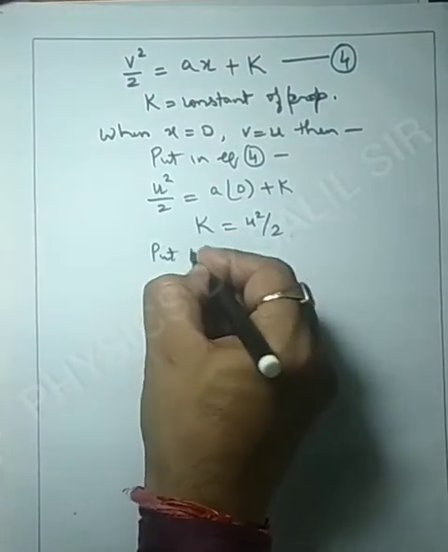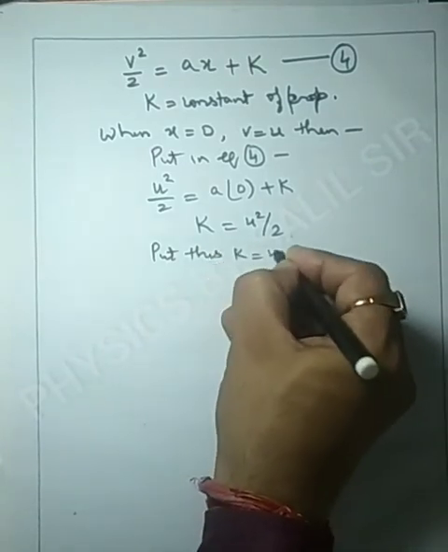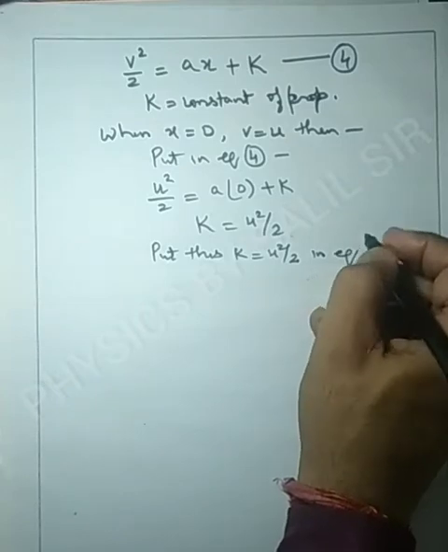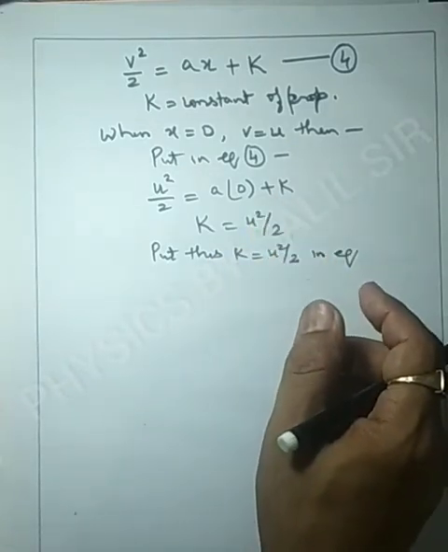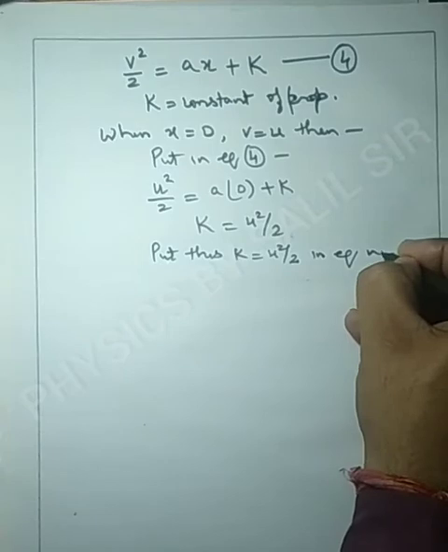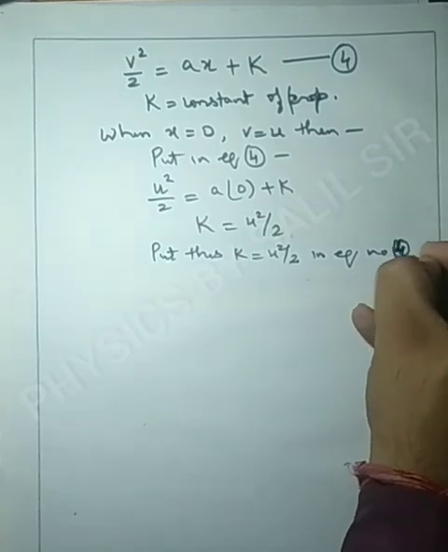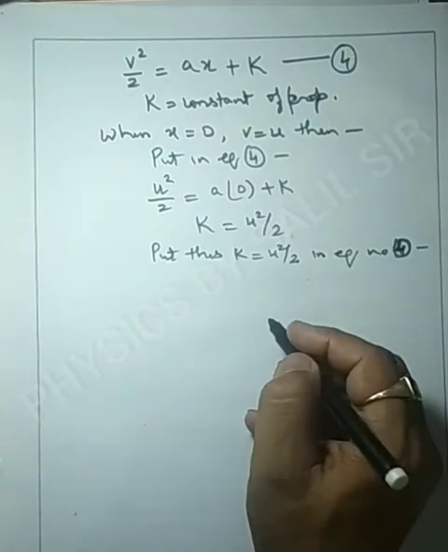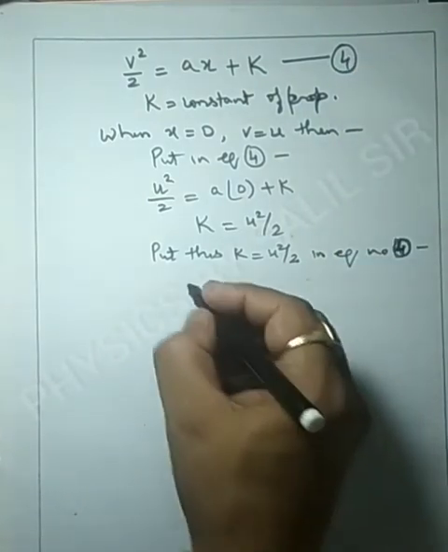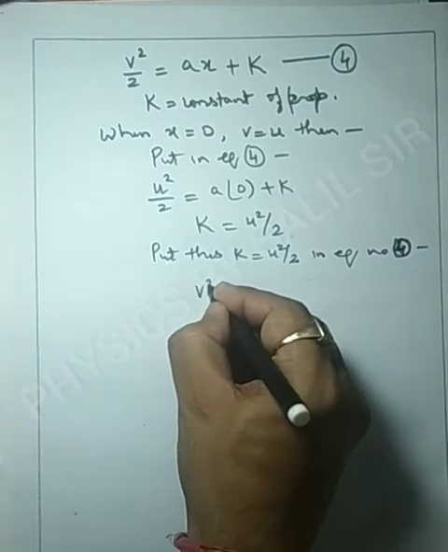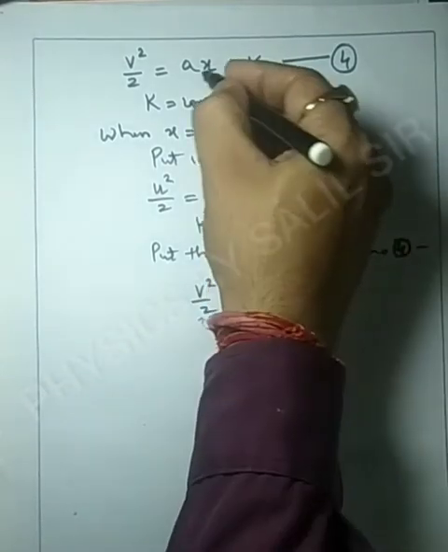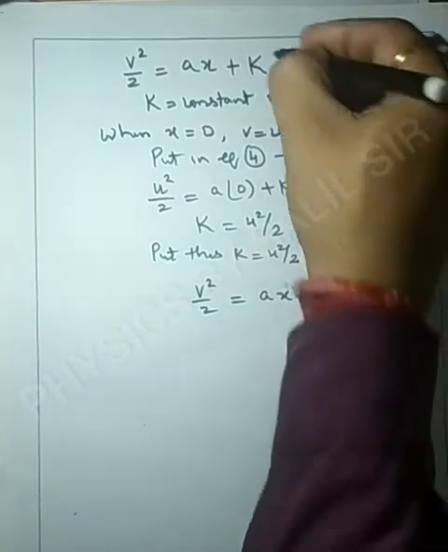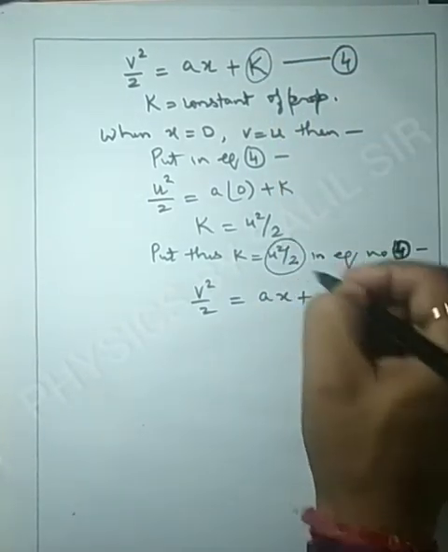Now put K is equal to u square upon 2 in equation number 4, as we have done in the last proof. Then we'll get v square upon 2 is equal to ax plus u square upon 2.